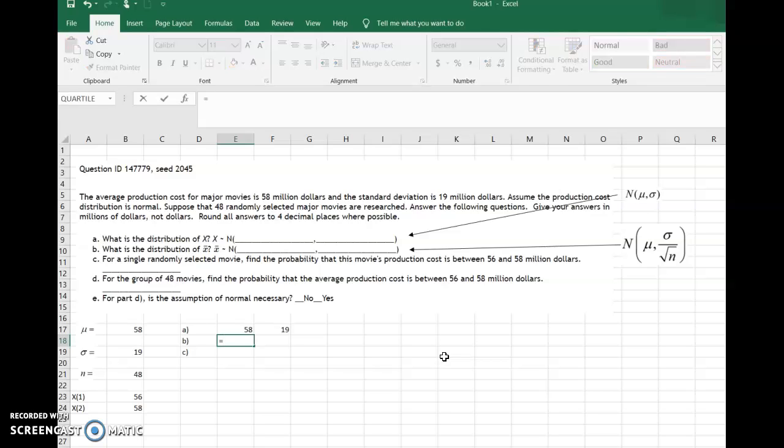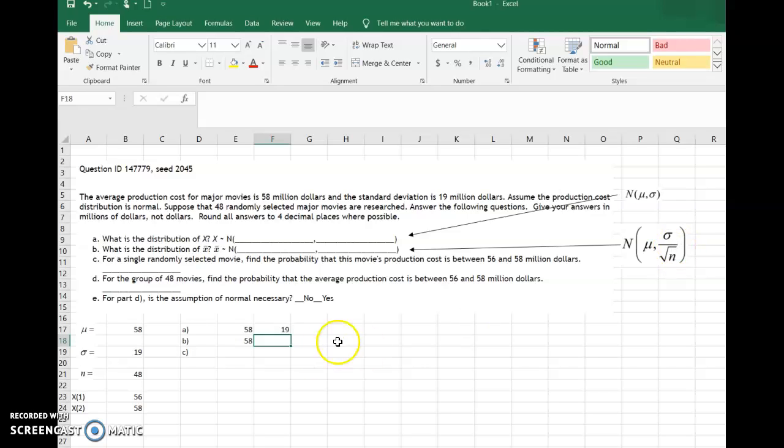So the mean is going to be the same as the population mean, still that 58. But the standard deviation you see over here for the sampling distribution, as your sample size increases, the standard deviation or amount of variability in your means decreases. And that's because you're dividing by a bigger number.